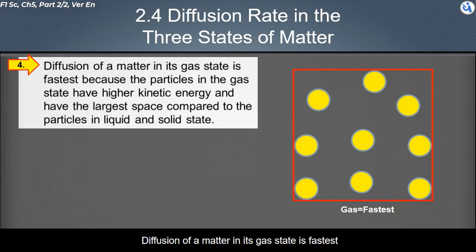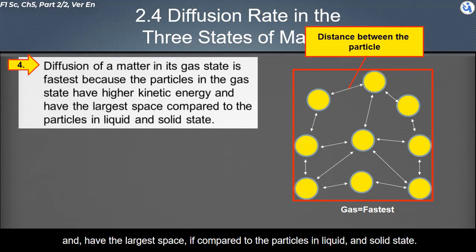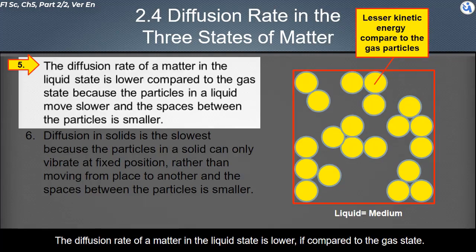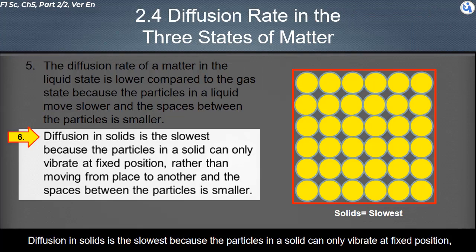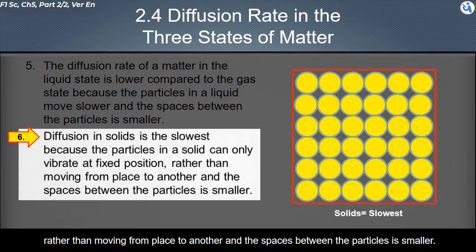Diffusion of a matter in its gas state is fastest, because the gas state has higher kinetic energy and has the largest space compared to the particles in liquid and solid state. The diffusion rate of a matter in the liquid state is lower compared to the gas state. Diffusion in solids is the slowest because the particles in a solid can only vibrate at fixed positions, rather than moving from place to another, and the spaces between the particles are smaller.